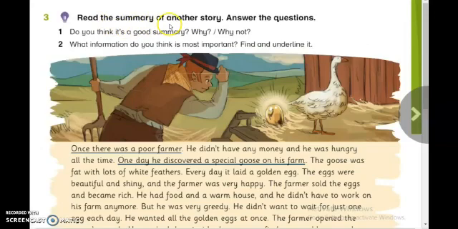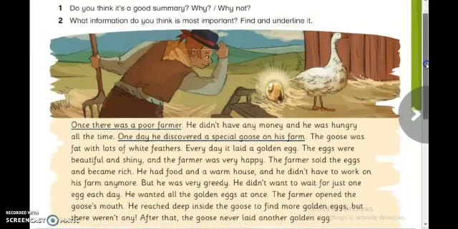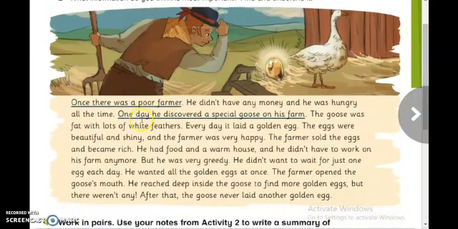Read the summary of another story. Answer the questions. Here, my students, we have a summary of another story, and we have to answer the questions. The questions are: number 1, do you think it's a good summary? Why and why not? Number 2, what information do you think is the most important? Find and underline it. Let us firstly read the summary of the story.